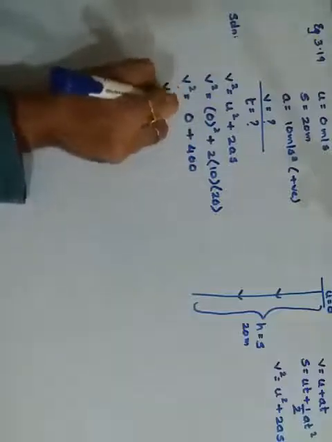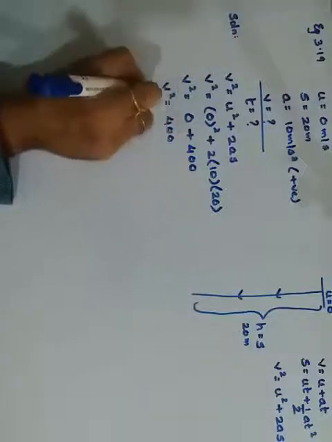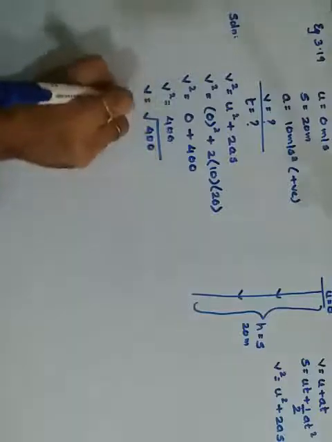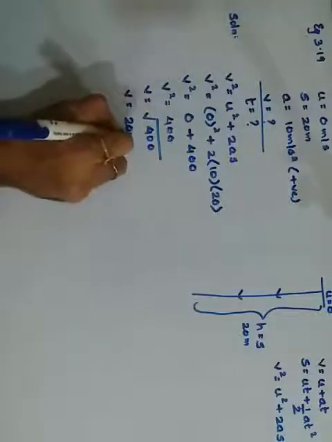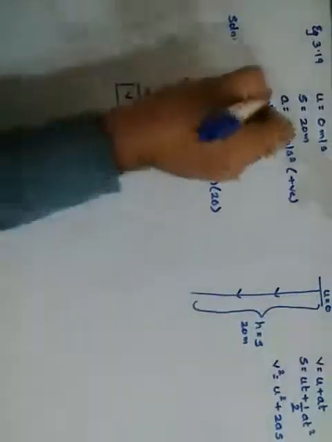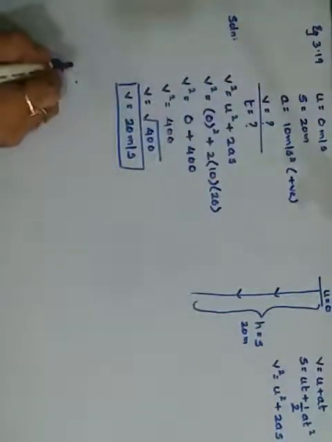Therefore your v square is 400. Taking square root on both sides, v will become square root of 400, which is simply 20. Therefore your final velocity becomes 20 meters per second. Once you get the velocity, you are asked to find the time interval.